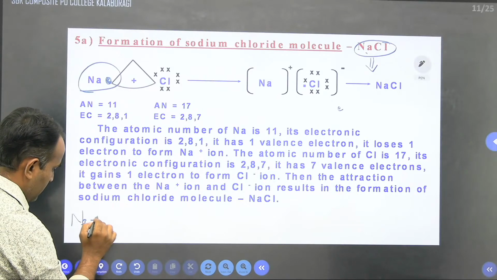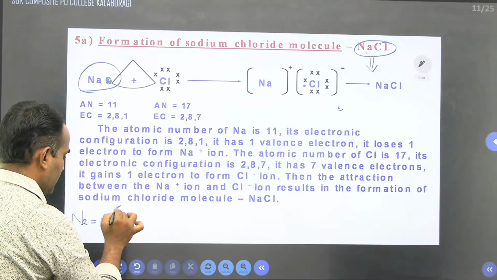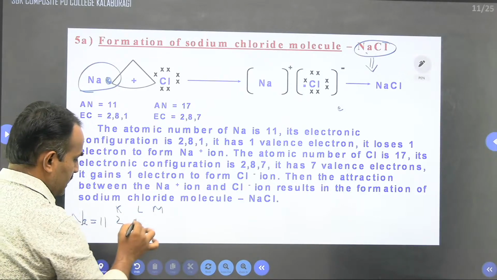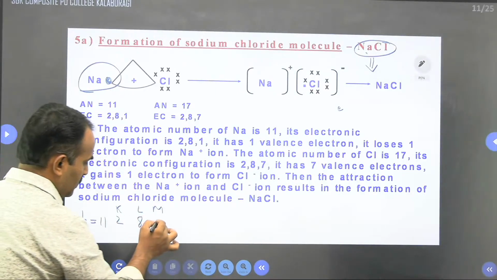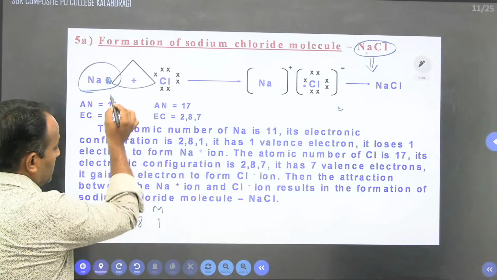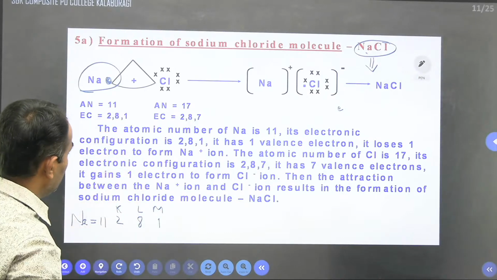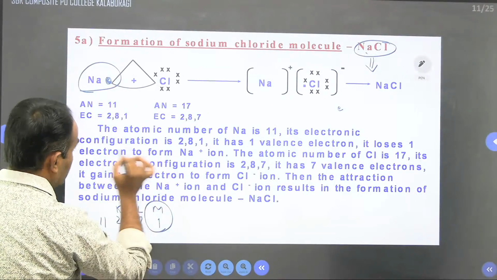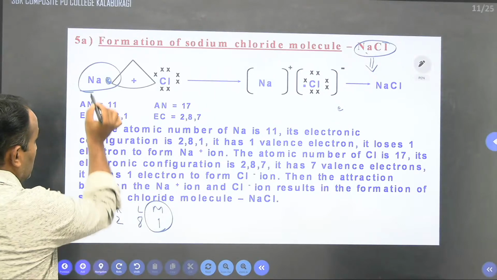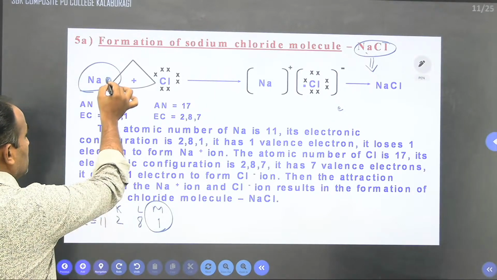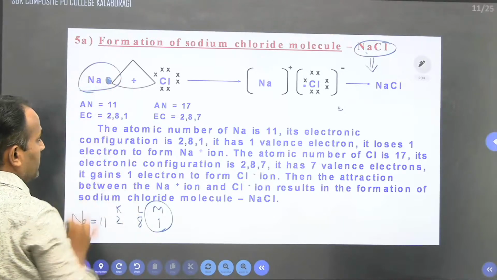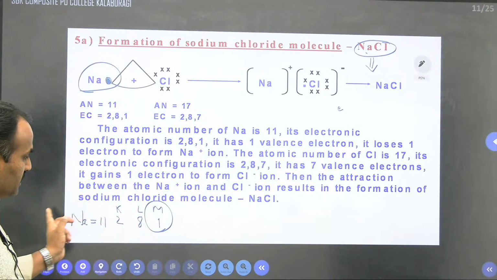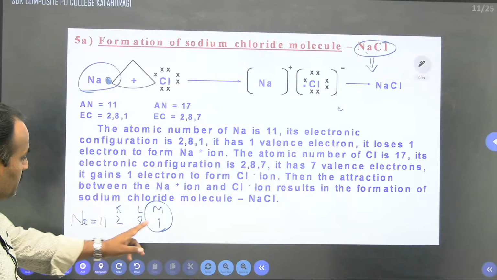Sodium, atomic number 11: you can take K, L, and M shells. In the K shell there are 2 electrons, in the L shell 8 electrons, and in the M shell only 1 electron. Whenever we write the Lewis dot symbol for any element, we represent the valence shell electrons on the symbol of the element. Na is the symbol of the element, and this dot indicates only 1 electron in the valence shell. M is the valence shell because it is the outermost shell.